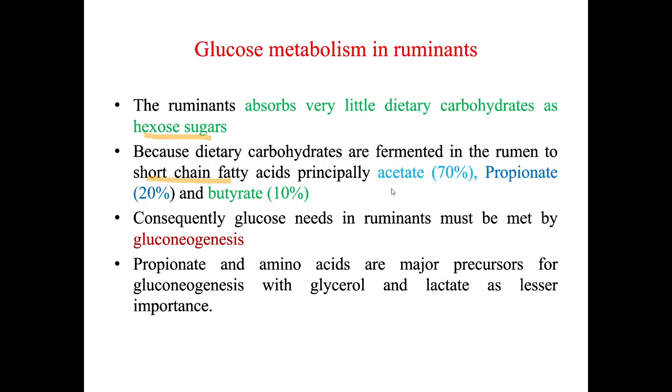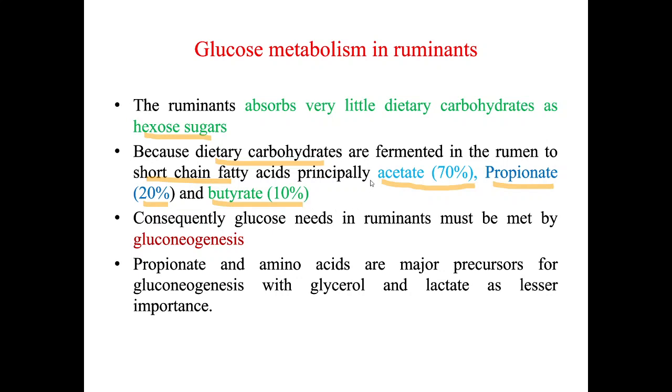Which are these short chain fatty acids? Once the dietary carbohydrate is fermented, it is principally converted into acetate, which is around 70%, then propionate at 20%, and butyrate at 10%.